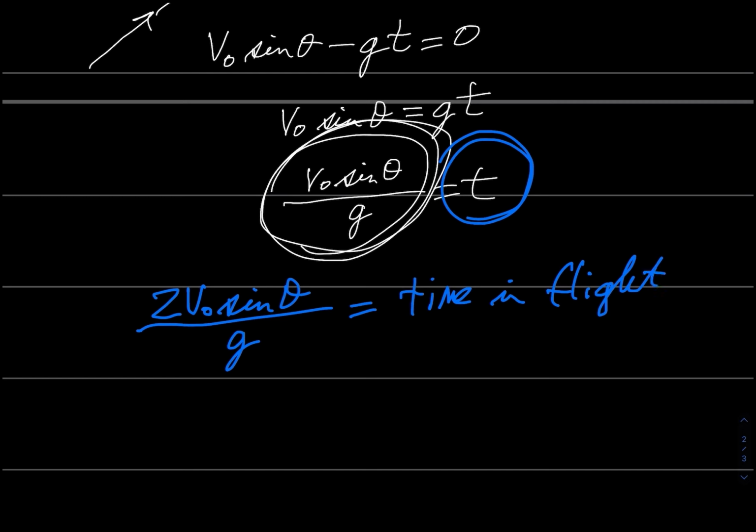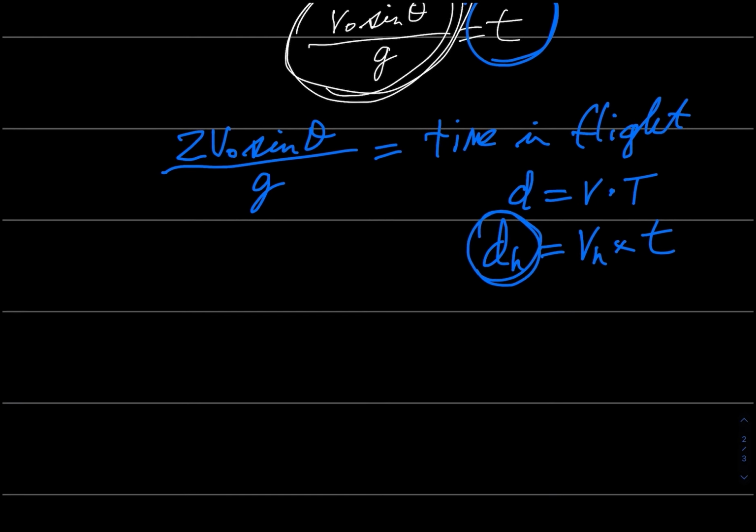Okay, and didn't we say that distance equals velocity times time? Well, so your horizontal distance is going to be your horizontal velocity times how long you were in the air. So we're about to find this, and that's their x sub naught. That's the time you're in flight times the horizontal velocity.